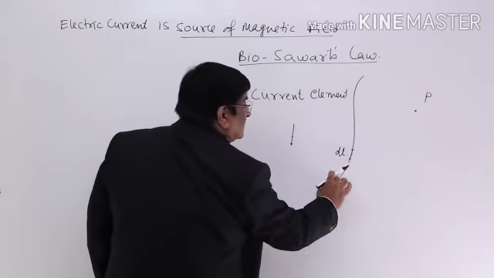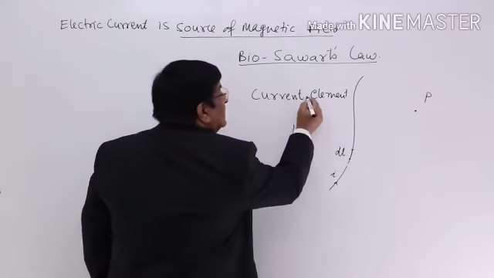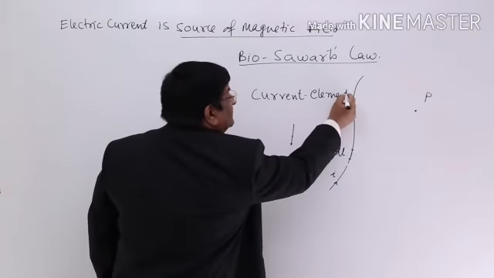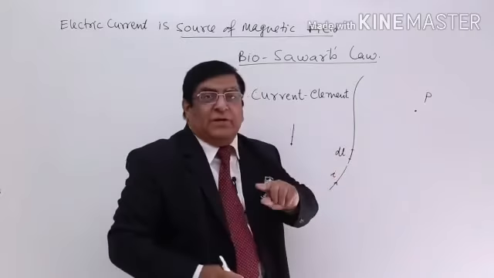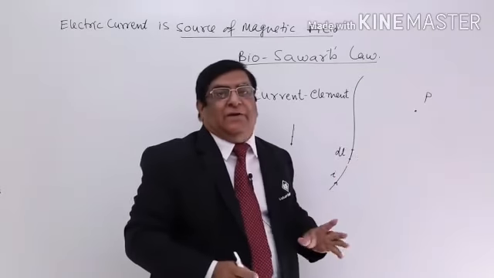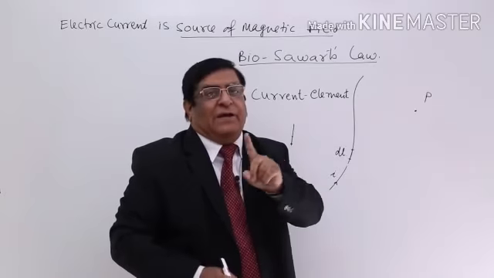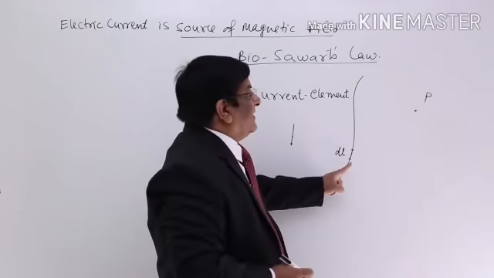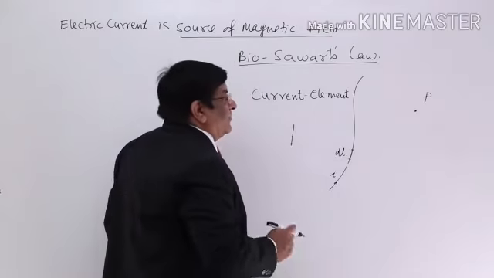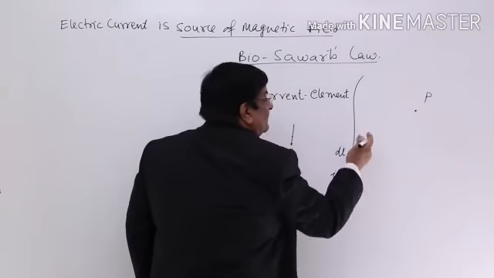And all such elements put together make the conductor. So this current element is the preliminary thing which is responsible to create magnetic field. So, in one word, who creates magnetic field? Answer, current element. Okay, this current element is creating a magnetic field, and I want to find out what is magnetic field at this point. What is the specification of this point?